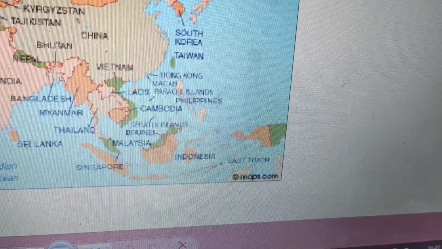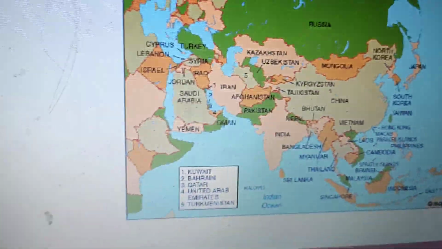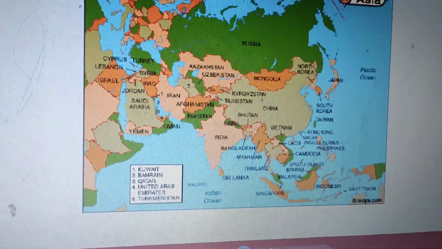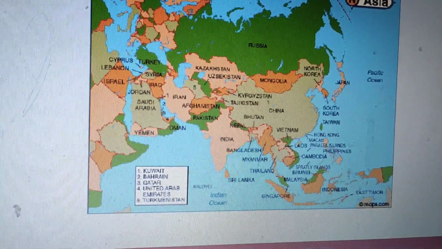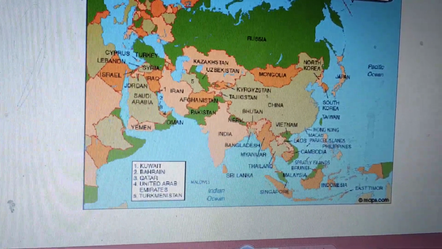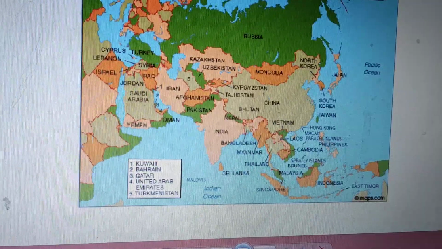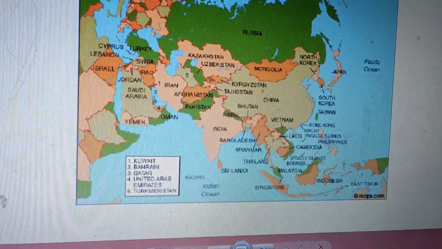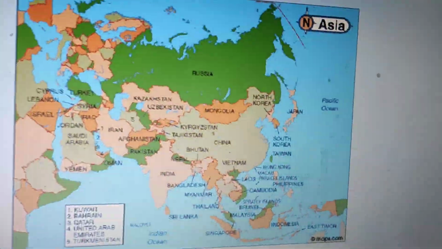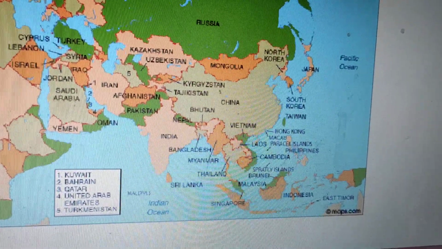Okay, students, now we know about the resources of Asia. What type of resources does the Asia continent contain? The Asia continent contains some grain crops, some cash crops, some minerals, and some industry.